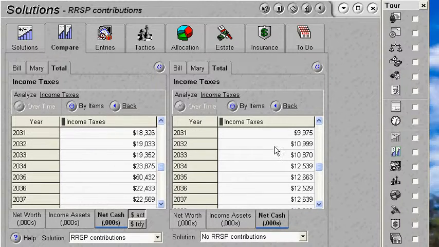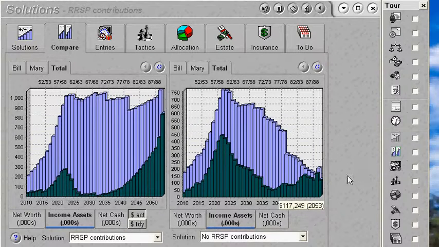We're about $18,000 to $22,000, and over here on the non-registered account, we're paying a lot less in tax. So even though there is more tax payable in retirement, overall there's a higher amount of money available over Bill and Mary's lifetime if we do the RRSP contribution.